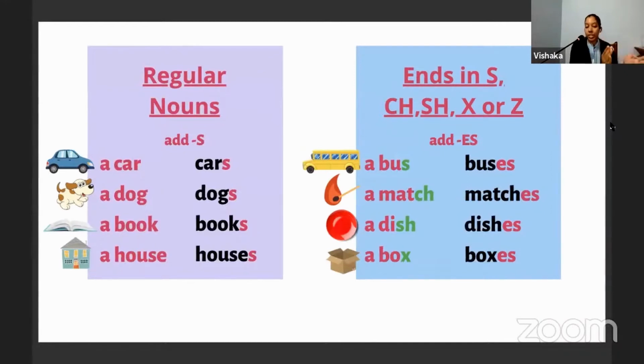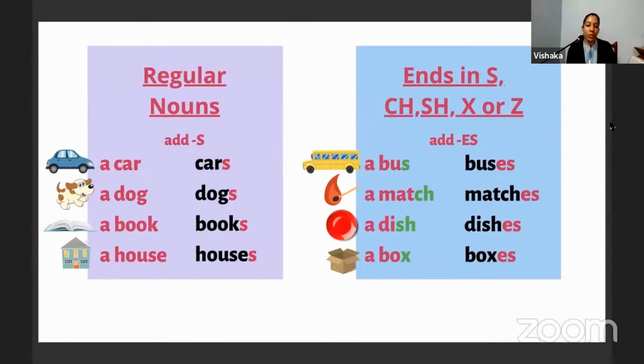Regular means it follows some rules, and irregular means it doesn't follow any set of rules. Don't worry, we'll explain the irregular nouns. For now, let's focus on the regular nouns.